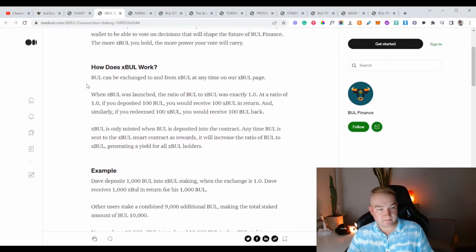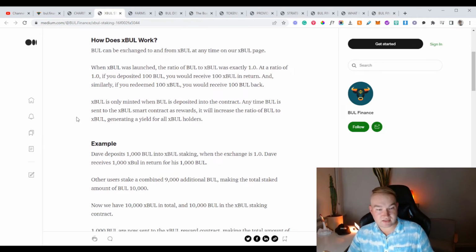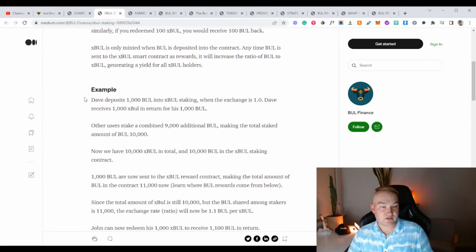How does XBull work? Bull can be exchanged to and from XBull at any time on our XBull page. When XBull was launched, the ratio of Bull to XBull was exactly 1 to 1. If you deposited 100 Bull, you would receive 100 XBull in return, and similarly, if you had 100 XBull, you would get 100 Bull back. XBull is only minted when Bull is deposited into the contract. Anytime Bull is sent to the XBull smart contracts as rewards, it will increase the ratio of Bull to XBull, generating a yield for all XBull holders.